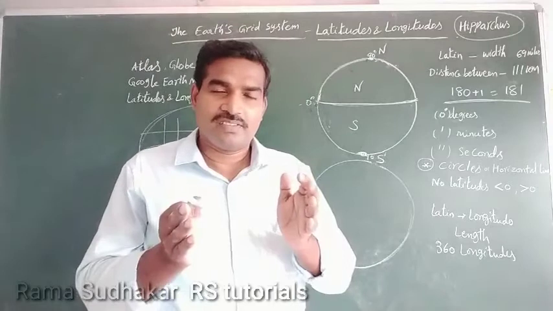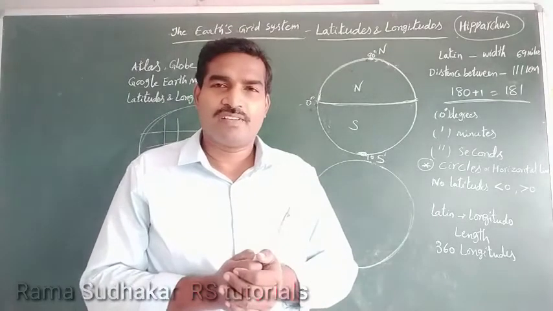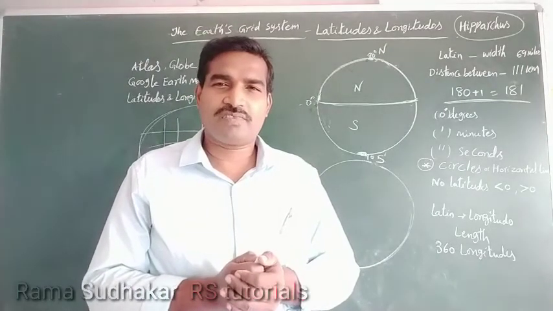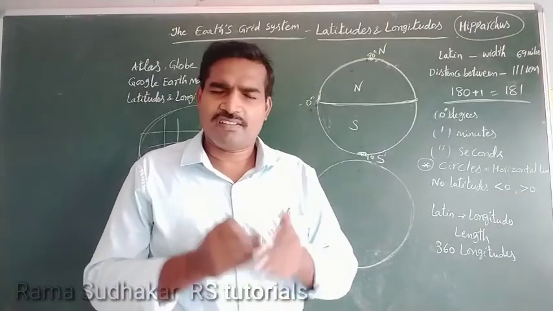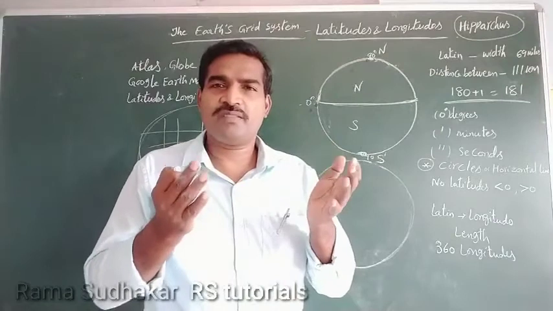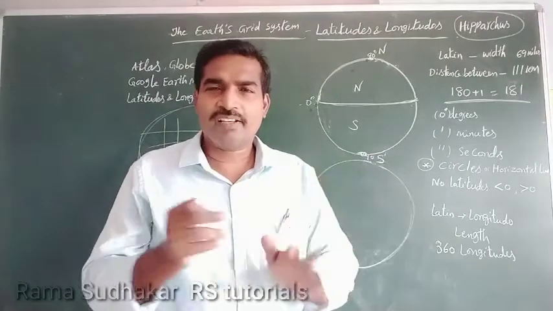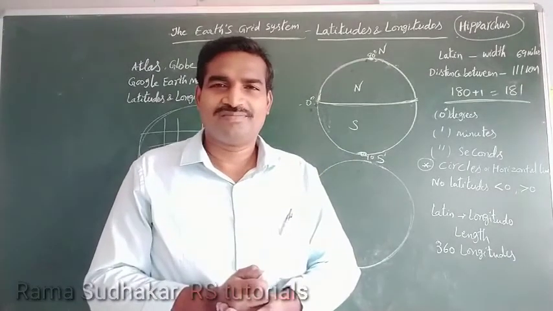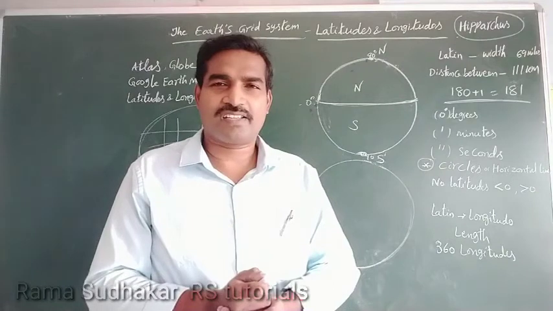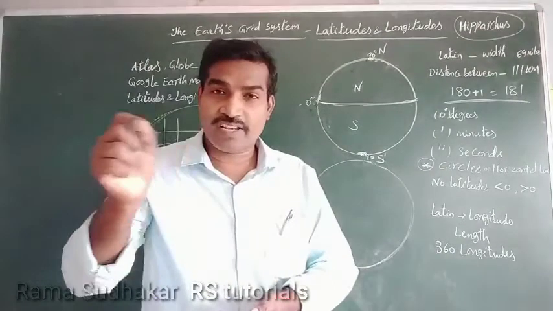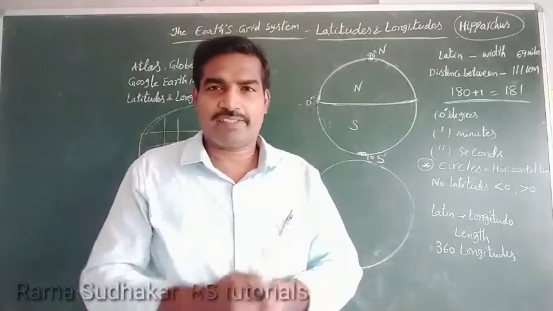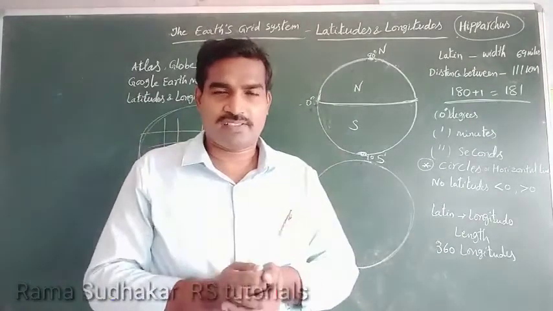And sometimes latitudes and longitudes are called imaginary lines. These are all imaginary only. Imaginary means what? Uharakam. Understand it is. Next, latitudes are known as horizontal lines, they appear like that.